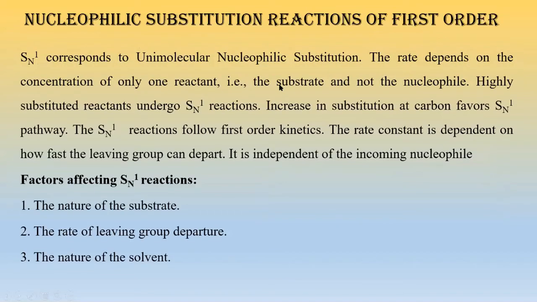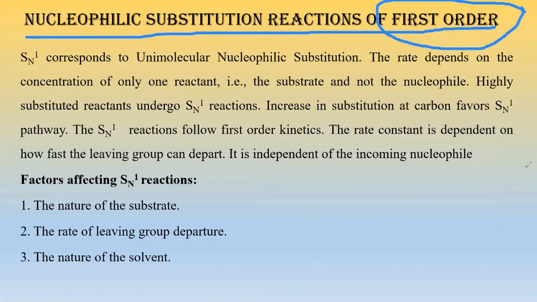Now, as you can see, it is written nucleophilic substitution reactions of first order. The question arises, why first order? Why is it said to be first order? This is very, very important. Let us read what is written. SN1 corresponds to unimolecular nucleophilic substitution. Fine. The rate depends on, this one is very, very important, the concentration of only one reactant, that is the substrate, and not the nucleophile.